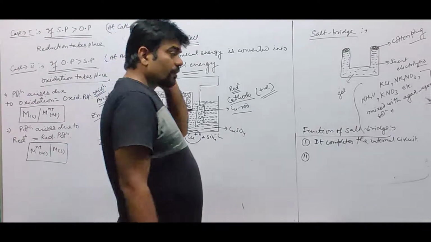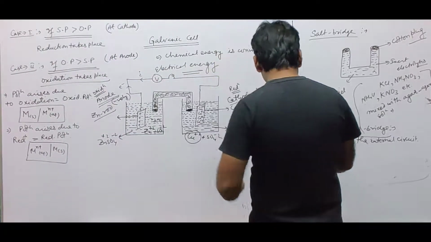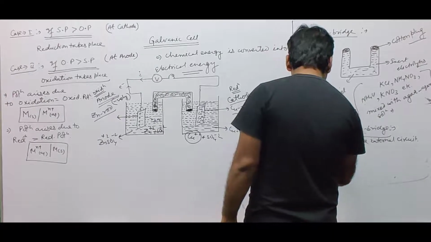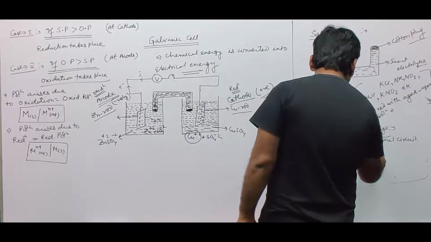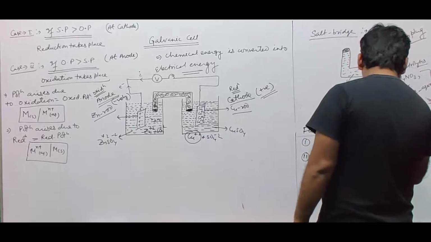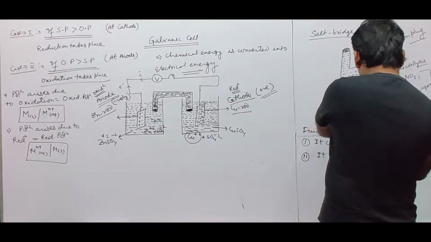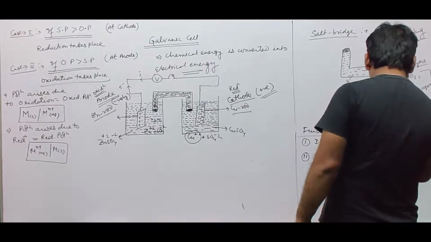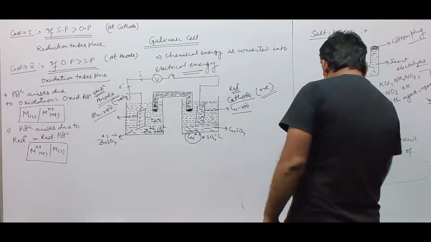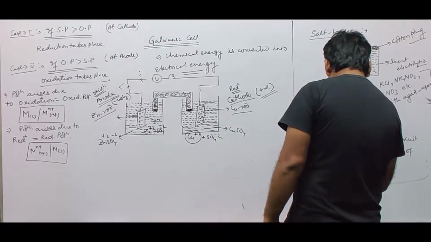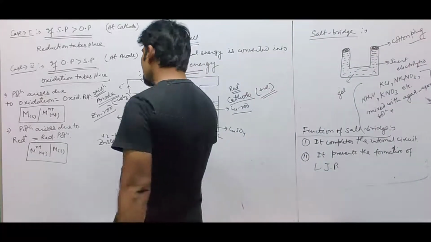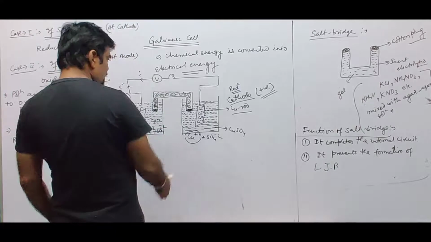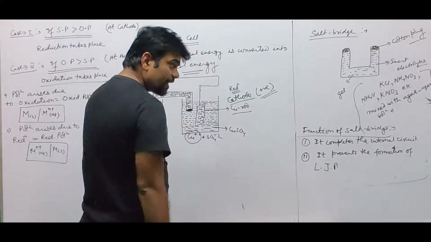Then the second one: it prevents the formation of liquid junction potential. When two solutions are intermixed with each other, then at the junction itself there will be a concentration gradient.